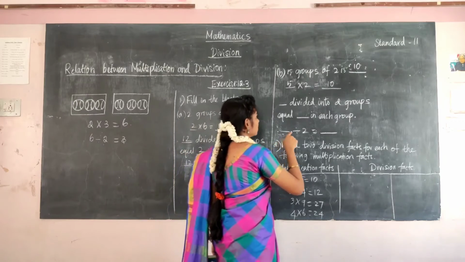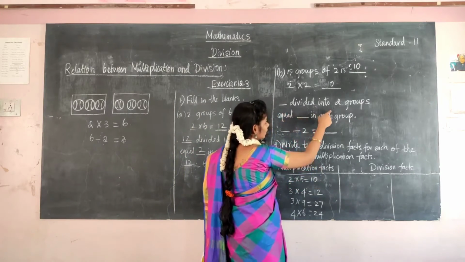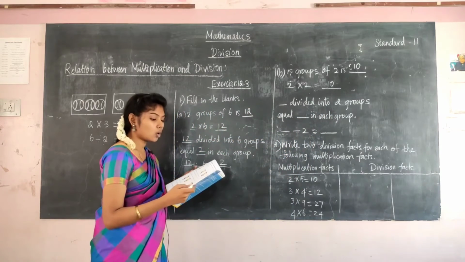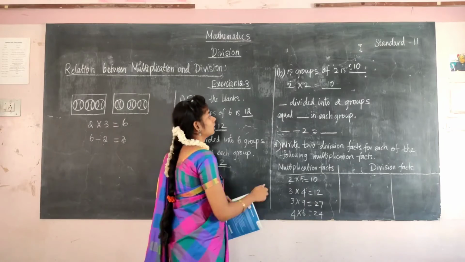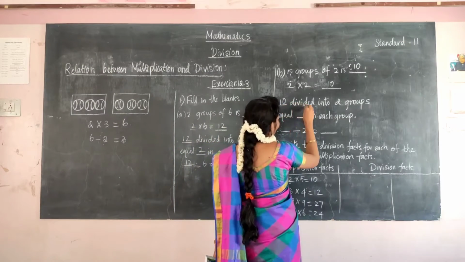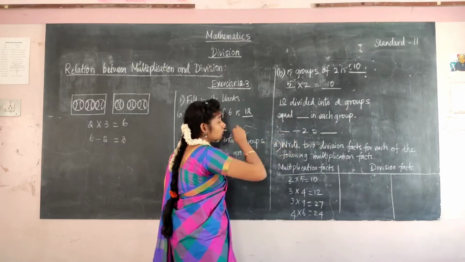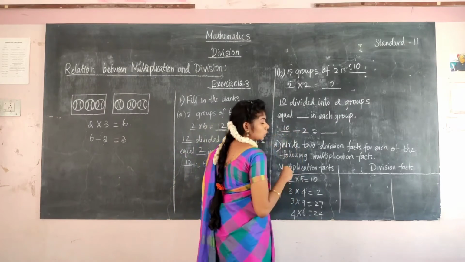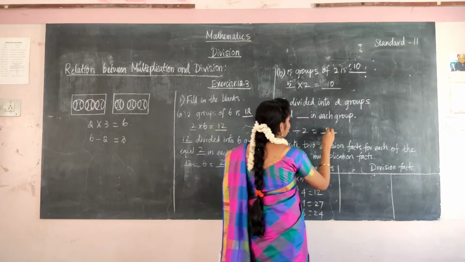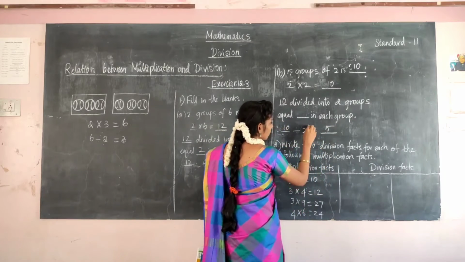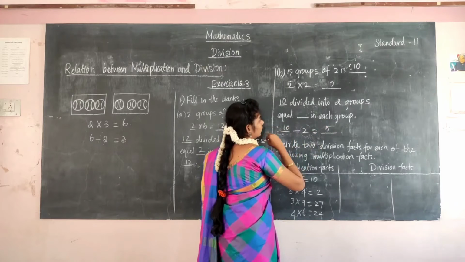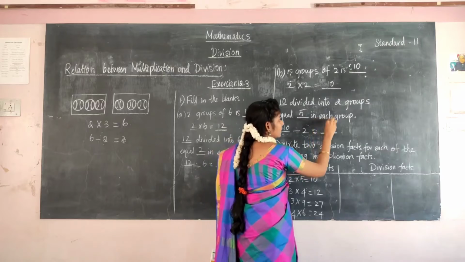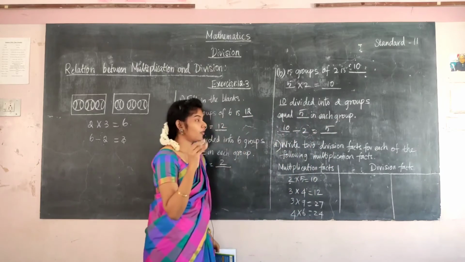Now the division sentence: dash divided into 2 groups. What is divided into 2 groups? See the picture and count it and write 10. 10 is divided into 2 groups. If it is divided by 2, what will be the answer? 10 divided by 2 is 5. Say the table of 2. 2 fives are 10. So 2 equal groups, 5 in each group.